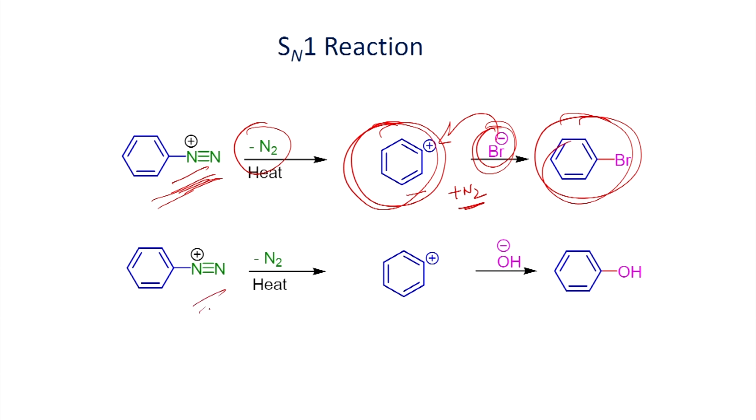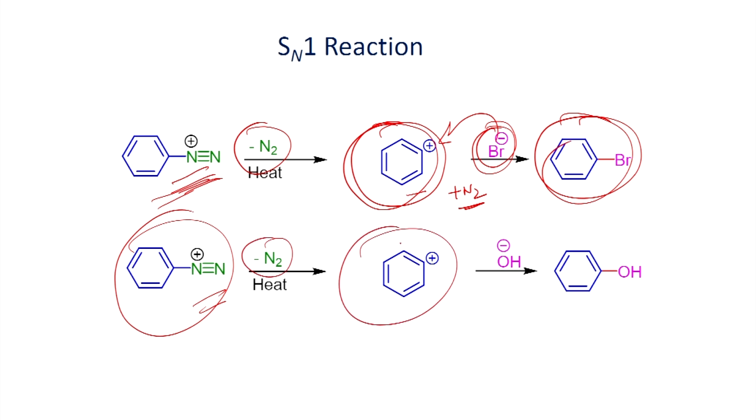Another example is shown here, and just as we have seen, when you heat the diazonium salt it can lose nitrogen and you can generate the aryl carbocation. Once you form this, it can also undergo reaction with the hydroxide ion and water present in the reaction medium. Therefore, whenever you heat the diazonium salt, it can lose nitrogen and you will be able to form a carbocation which can be readily reacted with the nucleophile via the SN1 pathway.